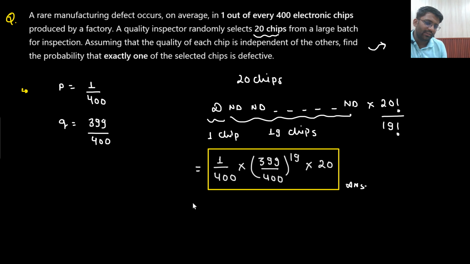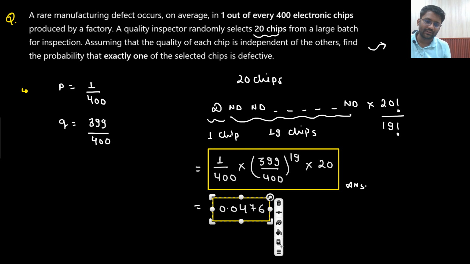Now if you solve it, what answer will you get? Do one thing: put this in your calculator and see what answer we get. If we put this in the calculator, it is 399 by 400 to the power 19 into 20 divided by 400. So the answer is 0.0476. This is the answer.